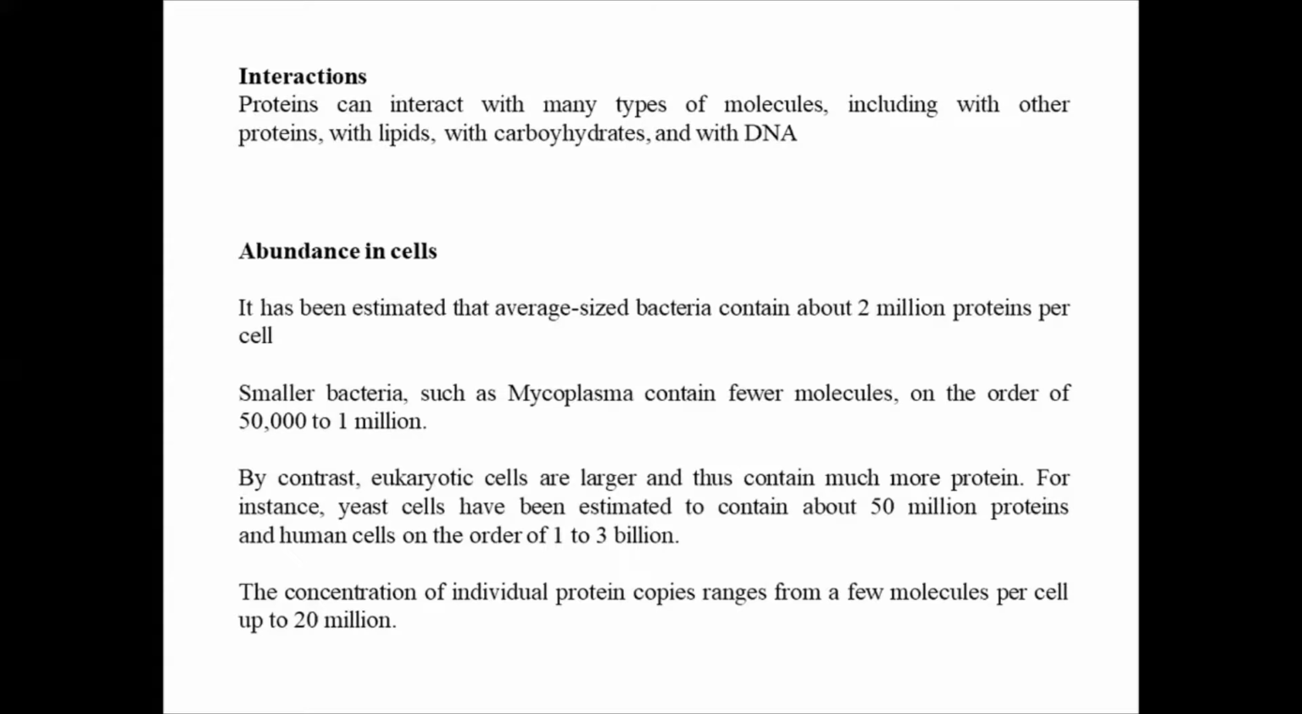Now we are on abundance in the cell. It has been estimated that a bacterial cell contains around 2 million proteins per cell. This is the information about how many proteins are in how many species. We just discuss it in a very brief manner, like bacteria contain almost 2 million proteins.